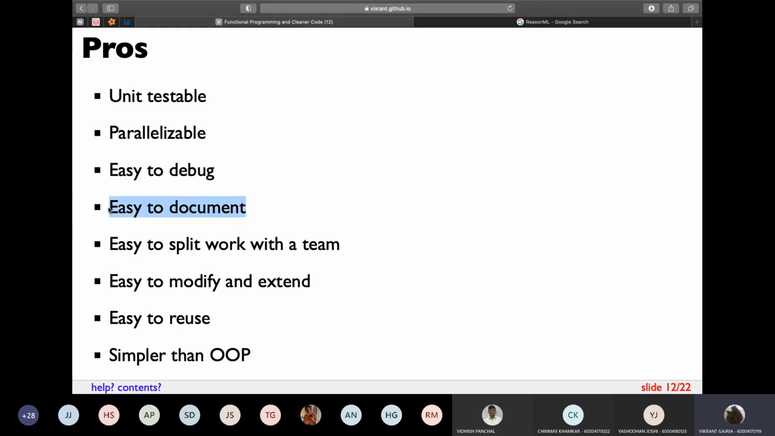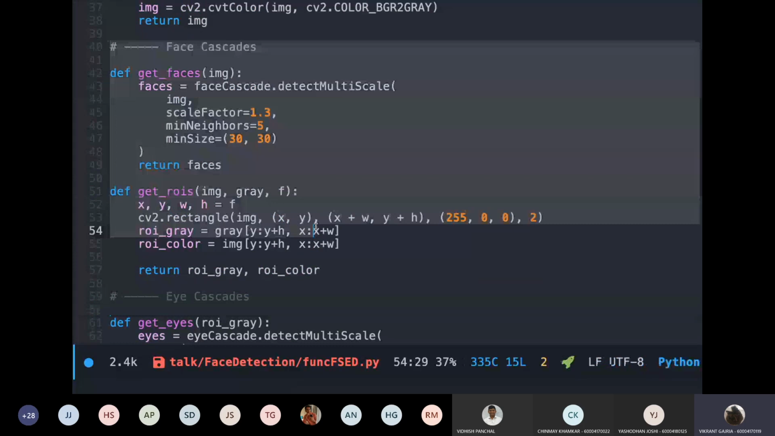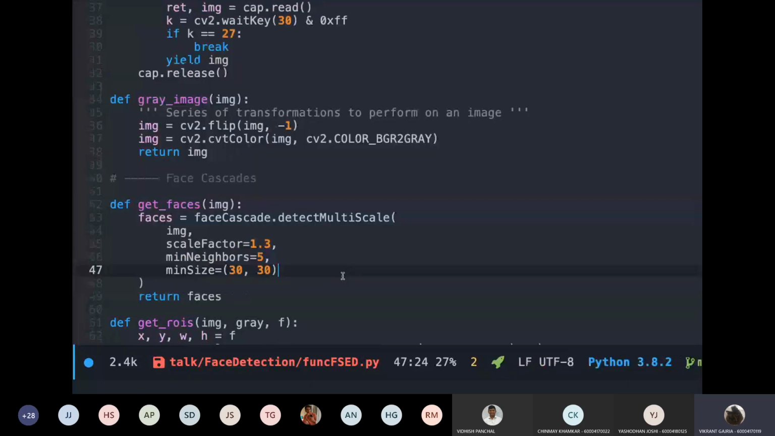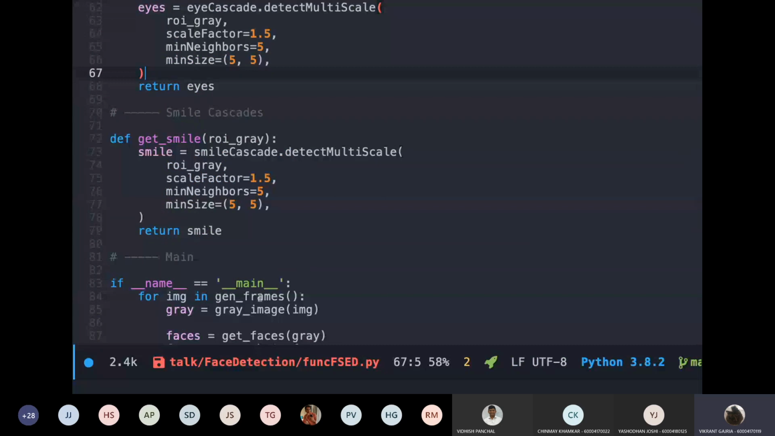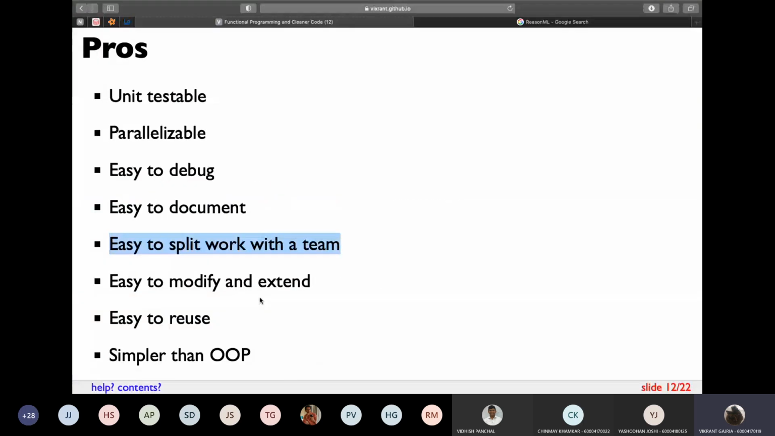It is also easy to document. Because the code is divided into multiple small units, we can easily write documentation for each and every function separately. Easy to split the work. So coming back to the same example, there are these two functions which detect the face, and two functions which detect the smile and the eyes. If you're working in a team, you can easily distribute it: this person will build face detection, this person will build smile detection, this person will build eyes detection. Each and every one of you will write different functions, and then you can just write a main program which will use these 3 functions.